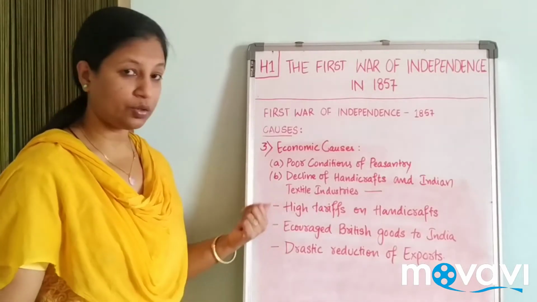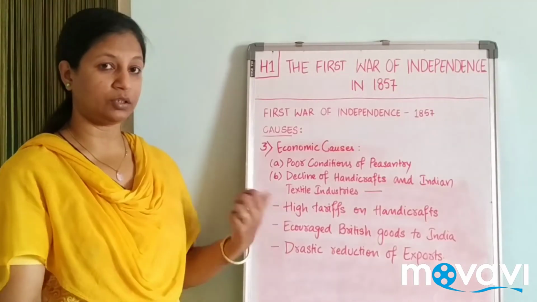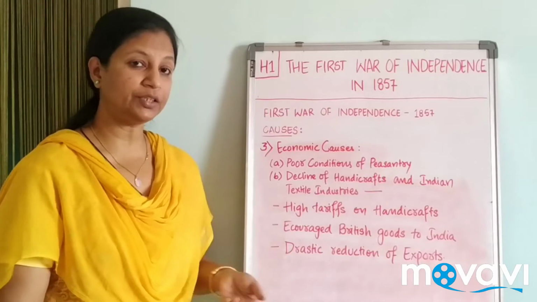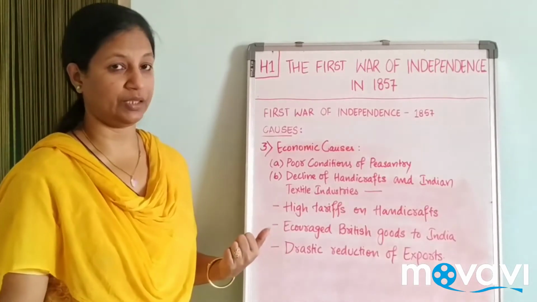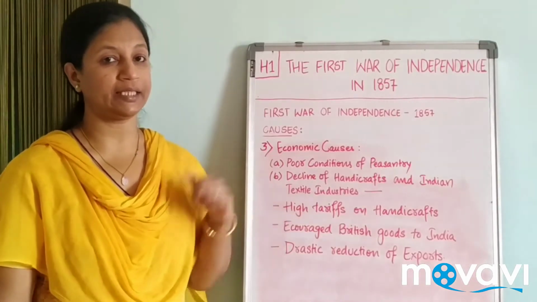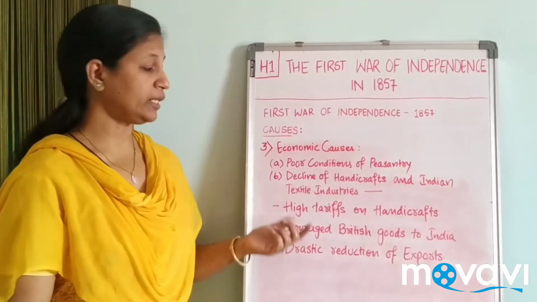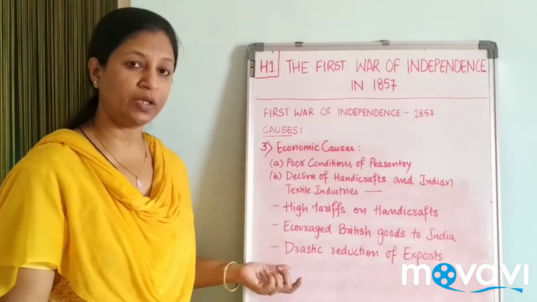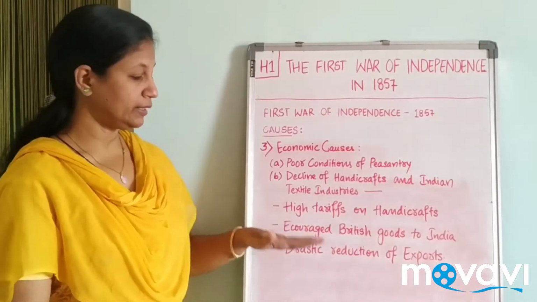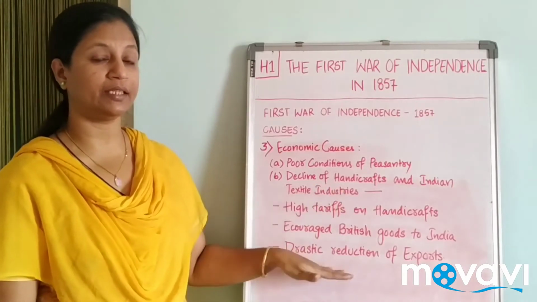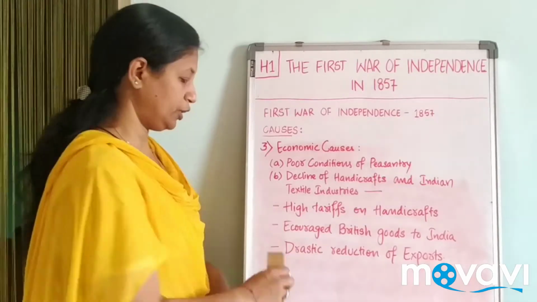So these two are contradictory. To bring our material down and to bring lots of their material into our country and go with better trading, they used this technique. The tariffs on our material were increased and their material at the cheaper rate started coming into our country. Drastic reduction of exports: when the tariffs increase, the exports will decrease. So this is how they declined the economic position of Indians, and this also led to a revolt.